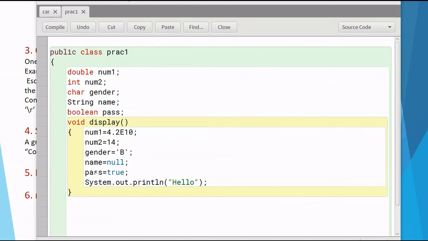I will explain what references are. Null value means I have not specified any name. It means absence of a value, which is a null literal. So today we have discussed all the kinds of literals: string literal, Boolean literal, character literal, null literal, integer literal, and floating point literals.